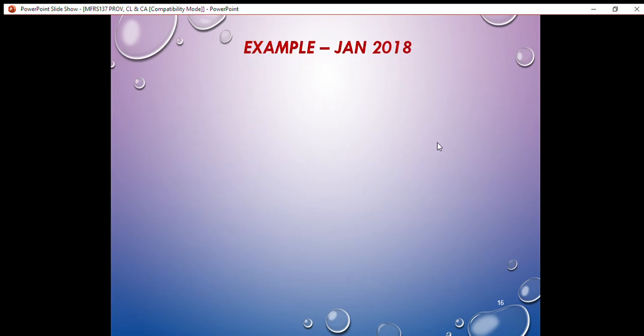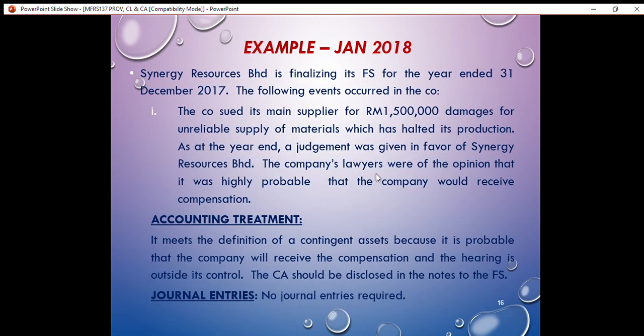Let's have a look at the example of questions on MFRS 137. This example is taken from a past semester question of January 2018. Let's read the question together. The company Synergy Resources Berhad is finalizing its financial statements for the year ended 31st December 2017. The following events occurred in the company.